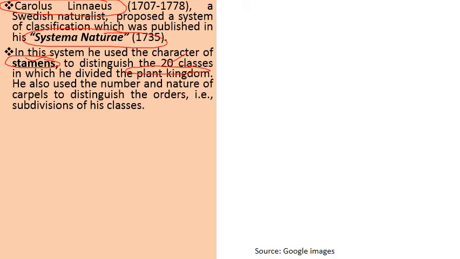He also used the number and nature of carpels, and distinguished the orders, the subdivisions of his classes, on the basis of the number and nature of carpels.